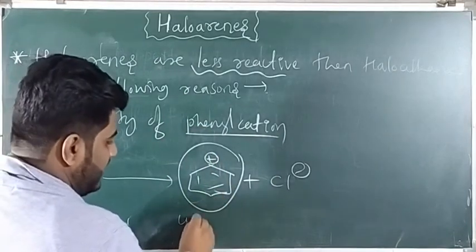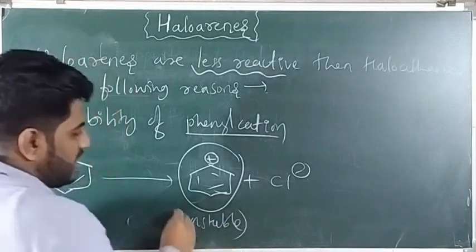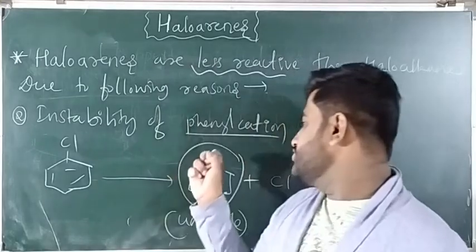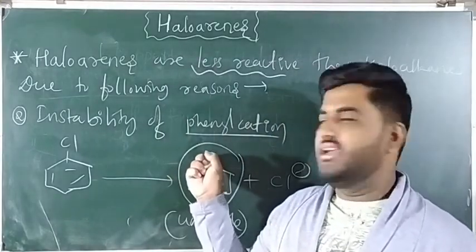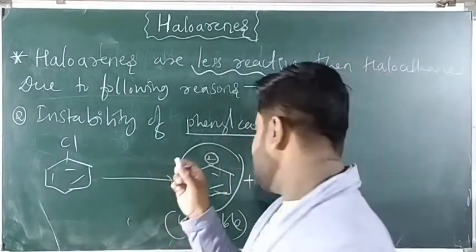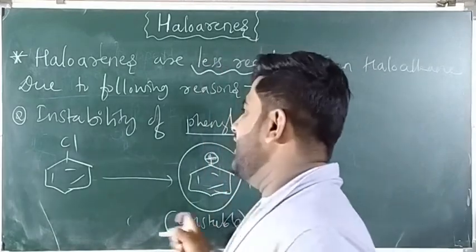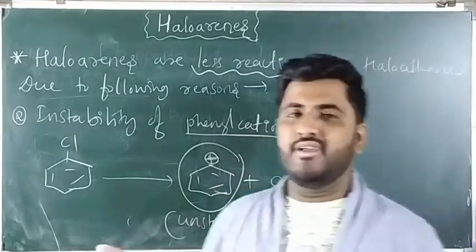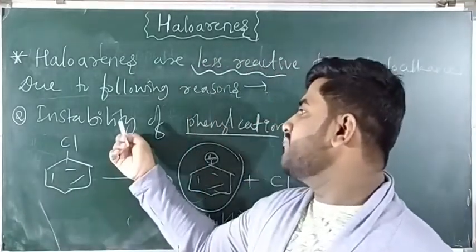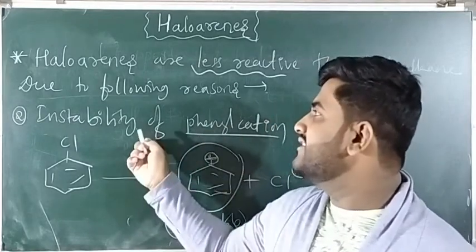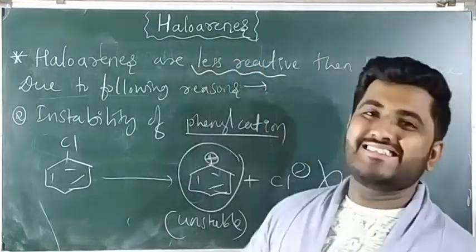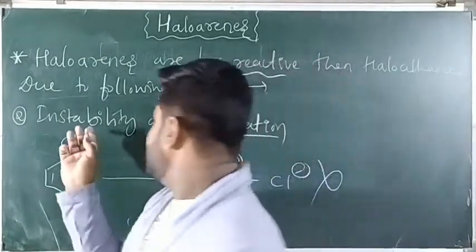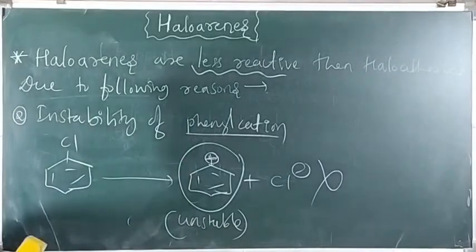It is not stable, it is unstable, because benzene being an electron withdrawing ring, there is no electron donation to stabilize that. So here it is a positive charge, therefore it is highly unstable. Therefore this process will not happen. It is difficult. So the second point, instability of the phenyl cation, also leads to haloarenes being less reactive than haloalkanes, right?